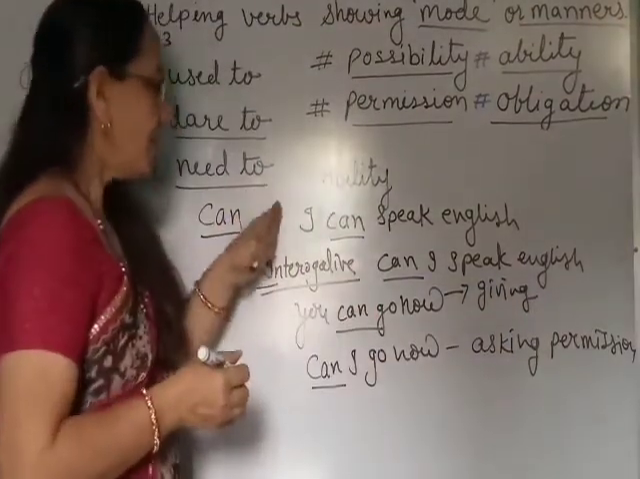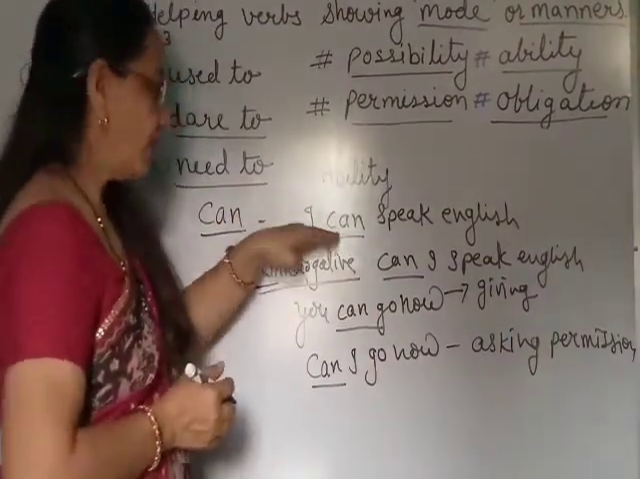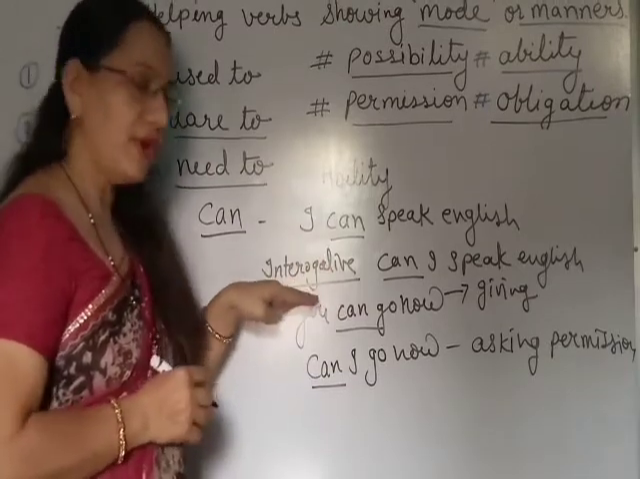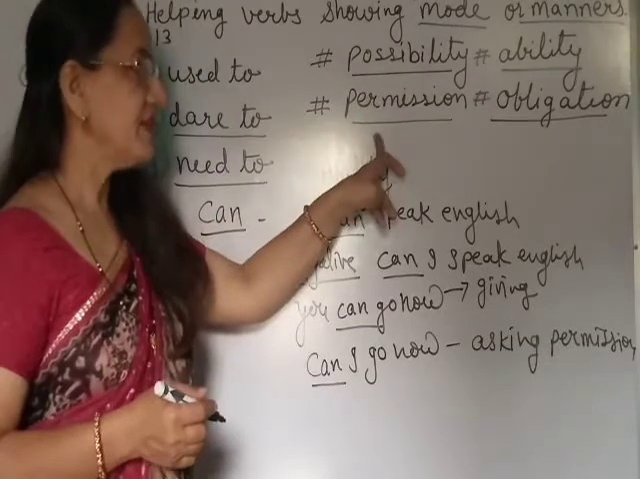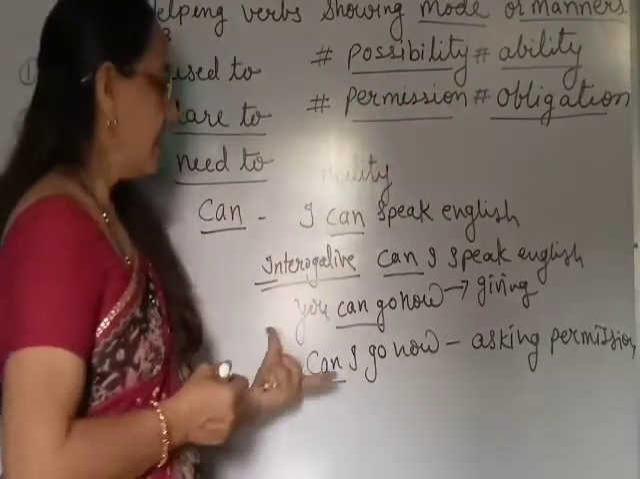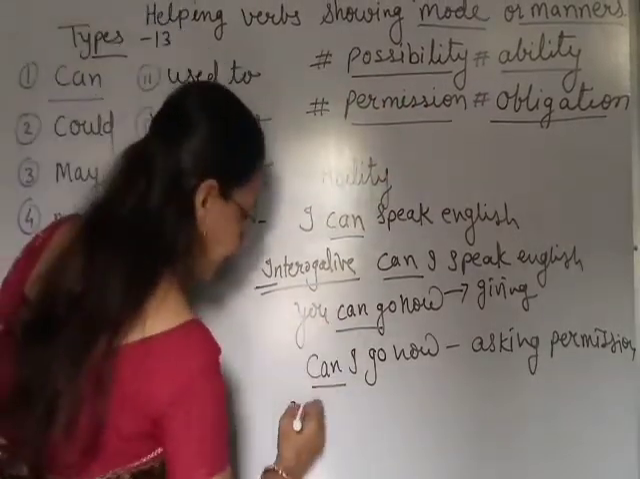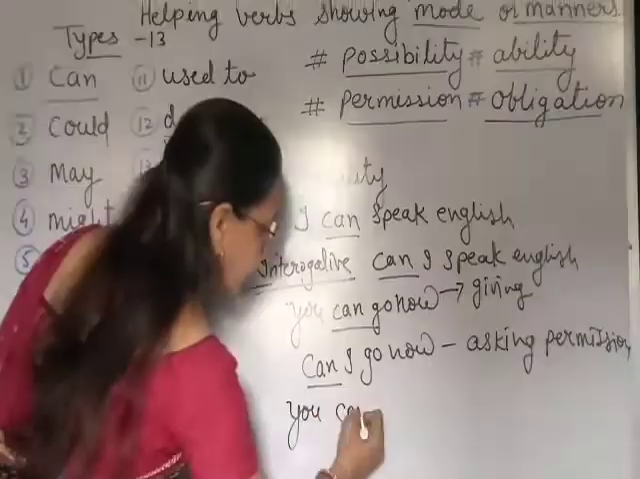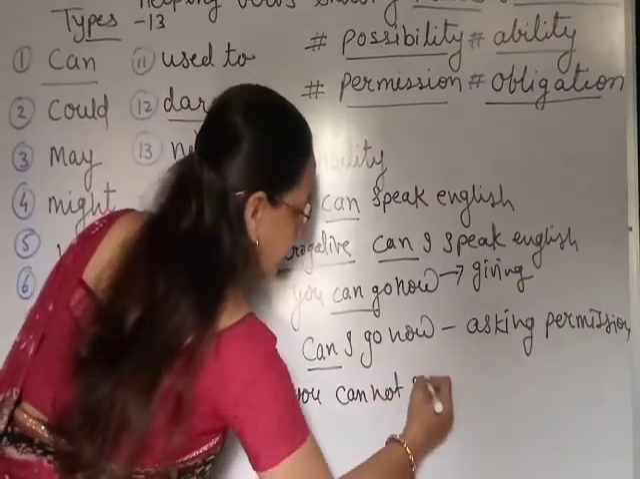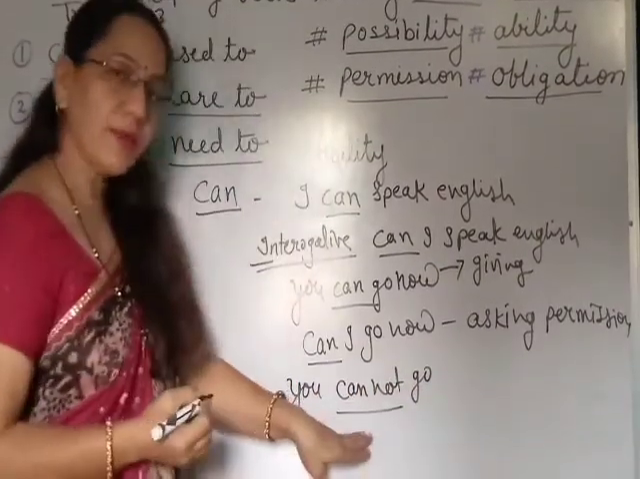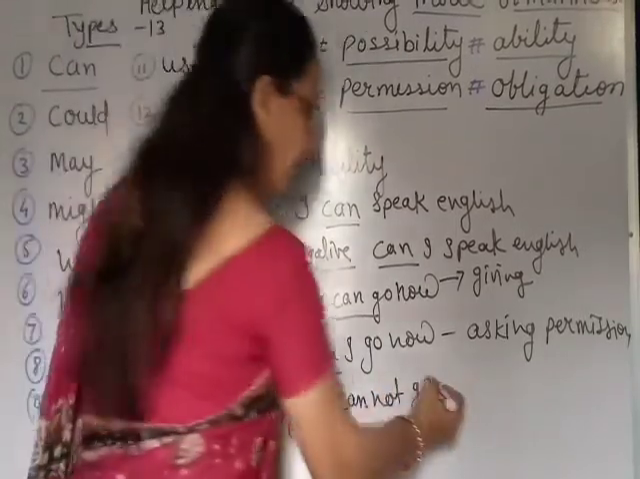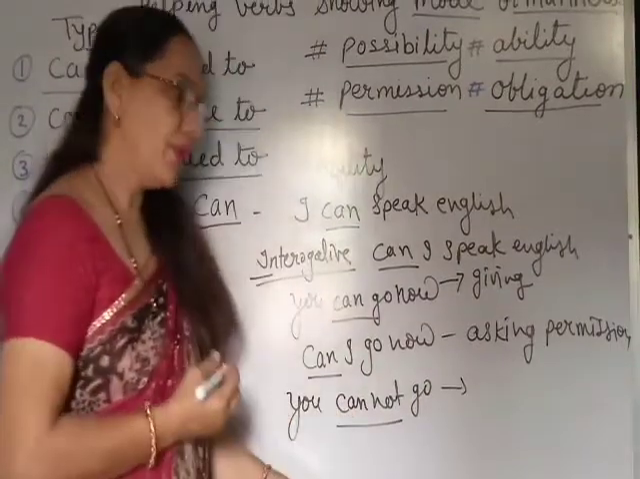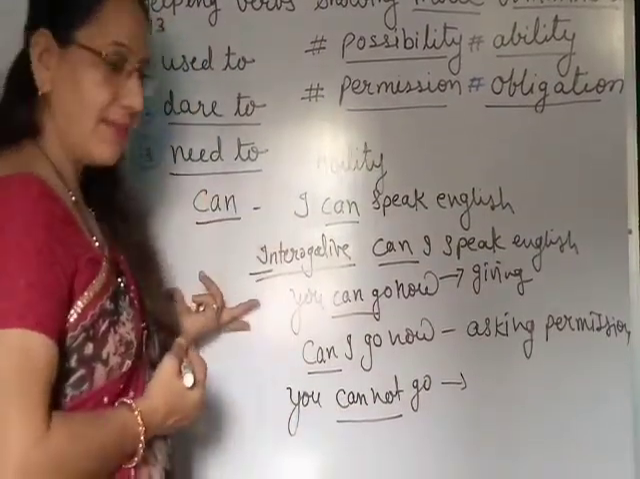So in how many ways can one verb be used? One verb can be used in different ways, showing the modes of ability, permission, obligation, like you cannot go. In this sentence, this verb is used as an obligation. You cannot go. So one verb can be used in different ways. Okay. Let's learn with another example.